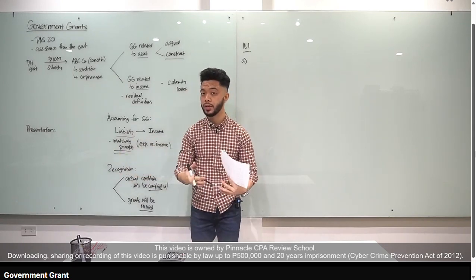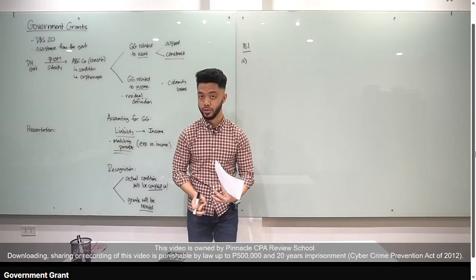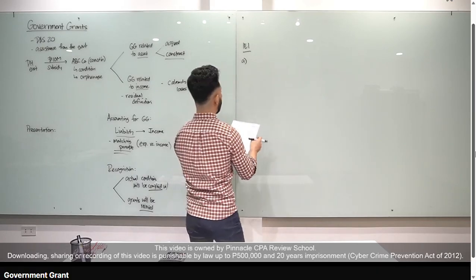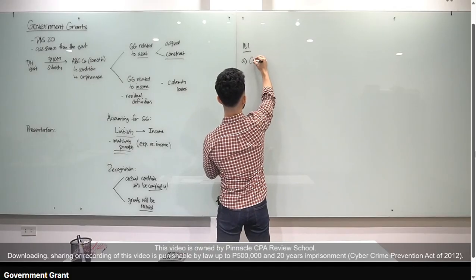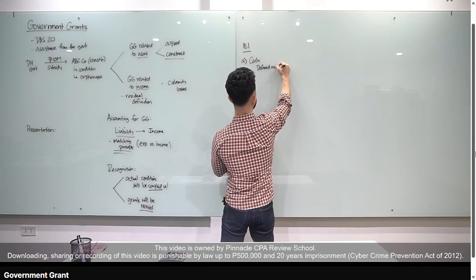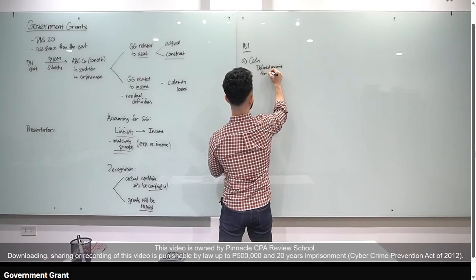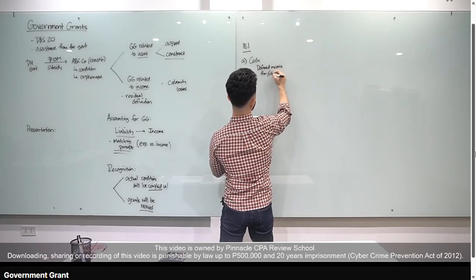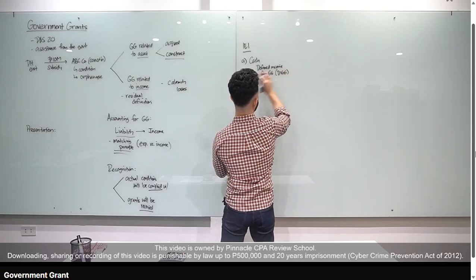So, meron tayong i-apply na, well, systematic allocation. O, pakita ko sa inyo, class. Now, ang gagawin ko dito, nung na-receive natin yung 30 million, entry natin dyan, debit cash, credit deferred income from government grant. Okay? Or let's call this DIGG.